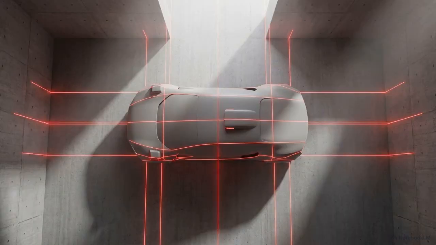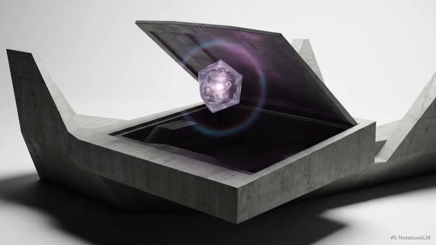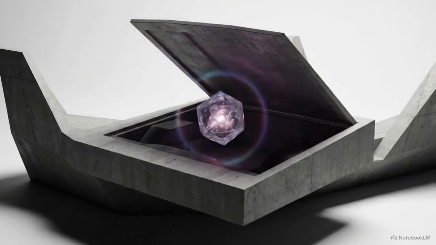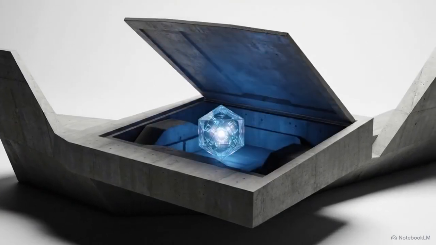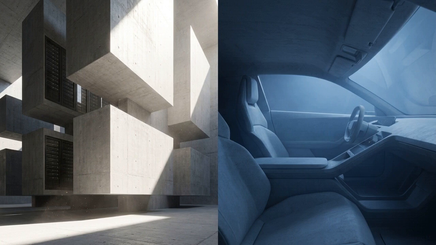SOTIF strictly mandates that engineers hunt down these exact physical conflicts, ensuring that hardware placement doesn't quietly sabotage the software's capabilities. An autonomous system only survives the real world when its digital intelligence and its rigid physical limitations are perfectly harmonized.